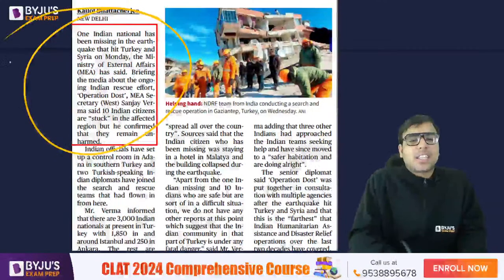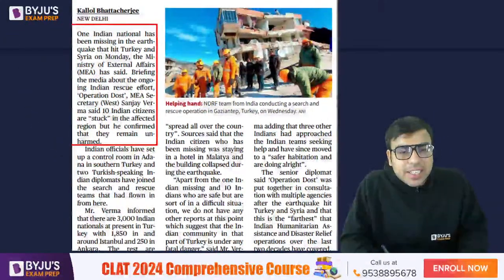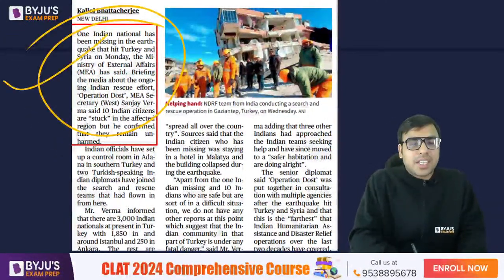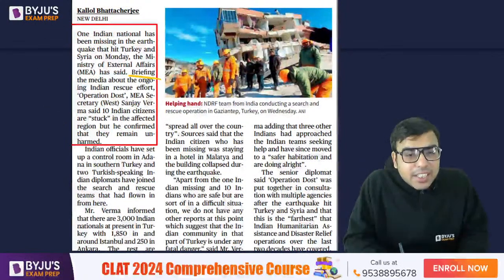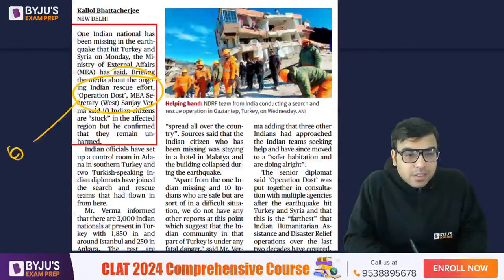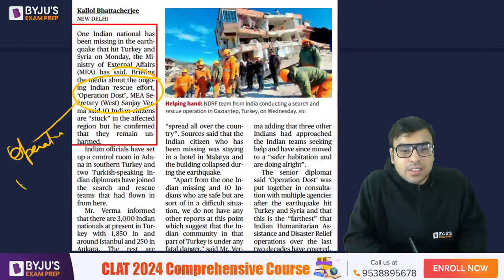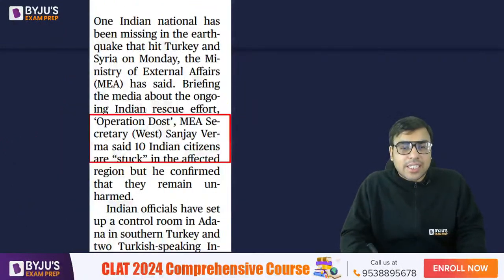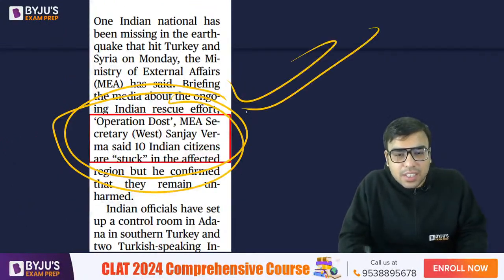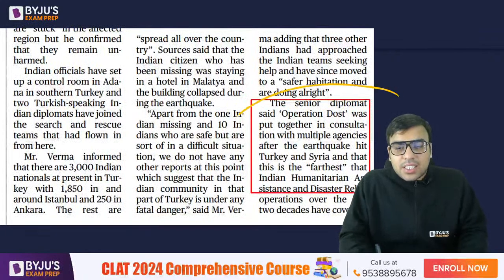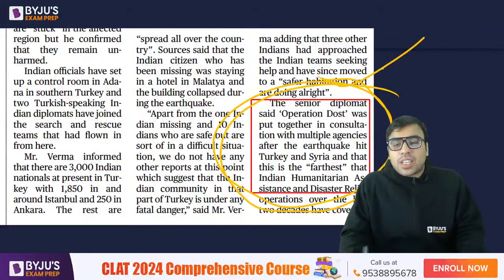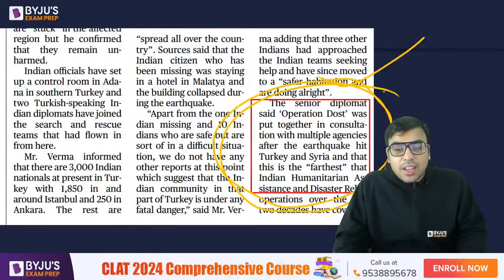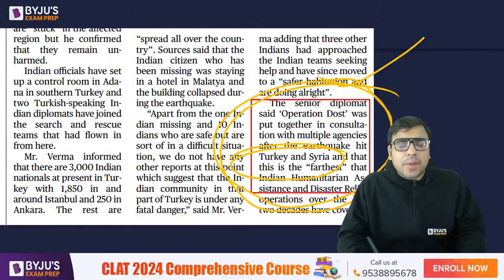One Indian national has been missing in the earthquake that hit Turkey and Syria. The Ministry of External Affairs has said so, and the Indian rescue effort is under Operation Dost. So that is important. Yes, C is the right answer. Priya Chavan, Rashmikant, Amulya Raj, Pooja Pandey, Priya, Rashmika Koshi, you all are right. The senior diplomat said Operation Dost was put together in consultation with others. So basically it is helping both Turkey and Syria.